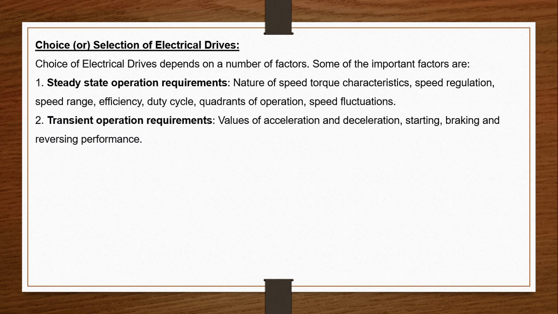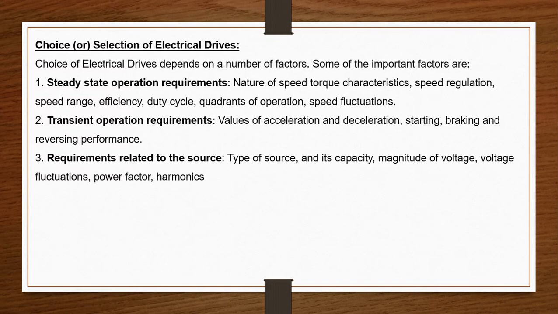Second factor, transient operation requirement. Students should know about transient. Transient means variable. The parameters change with respect to time. That is called transient. Values of acceleration and deceleration. Acceleration means increment of speed. Deceleration means decrement of speed. Starting, braking and reversing performance. These are all included in transient operation requirement.